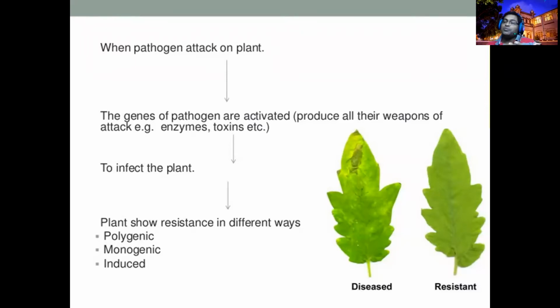To overcome this problem, you know molecular genetics is advanced. Nowadays they are identifying which gene is monogenic and which is polygenic, then mapping the genes using molecular markers, molecular biology or biotechnology. Once you have identified markers closely linked to that gene, using that marker you can sequence that gene. So the whole genome is sequenced. If the whole genome is sequenced, definitely you know the function of the gene.